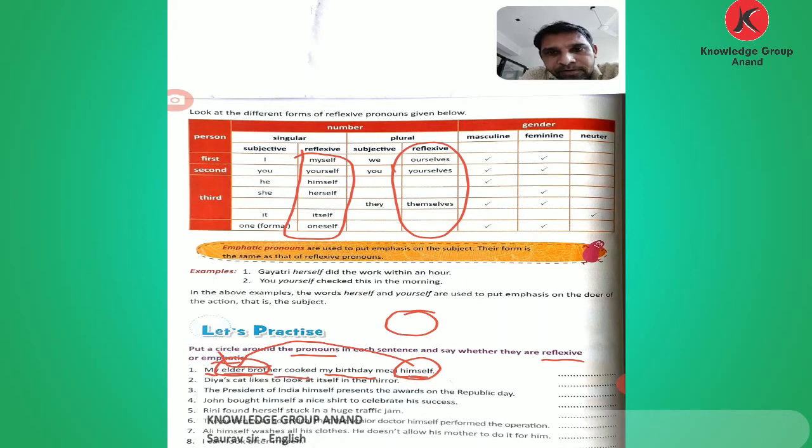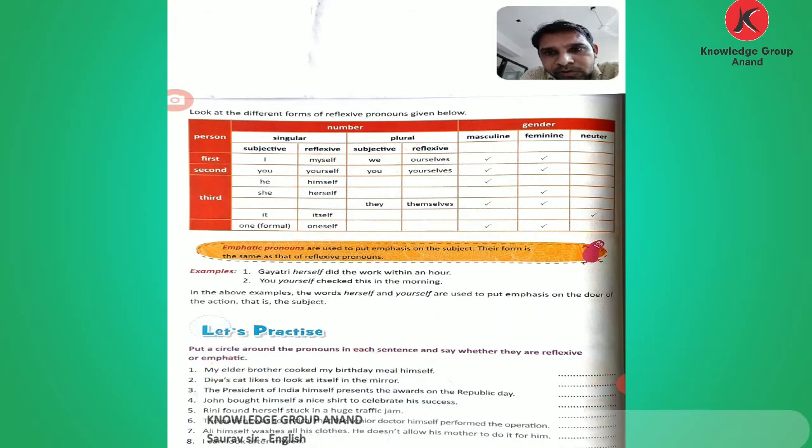He cooked himself. Himself is the pronoun, and the first one is an emphatic pronoun.